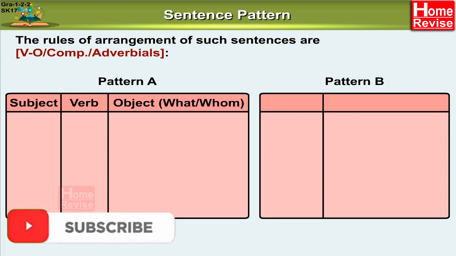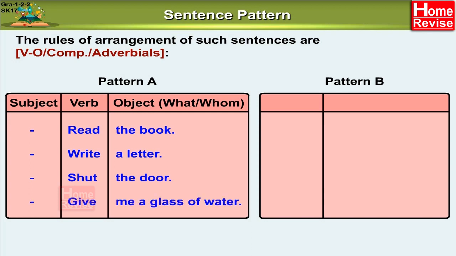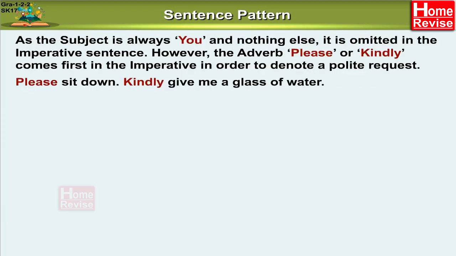Verb and then object, what or whom. Read the book. Write a letter. Shut the door. Give me a glass of water. Pattern B. Verb and where. Come here. Go there. Walk to the door. Run across the field. As the subject is always you and nothing else, it is omitted in the imperative sentence.